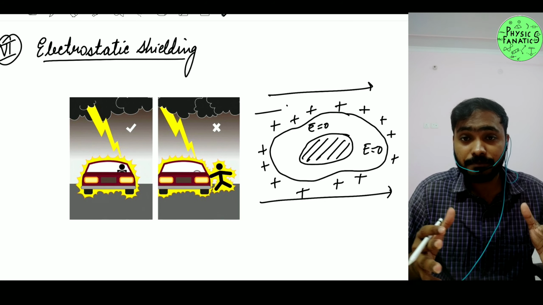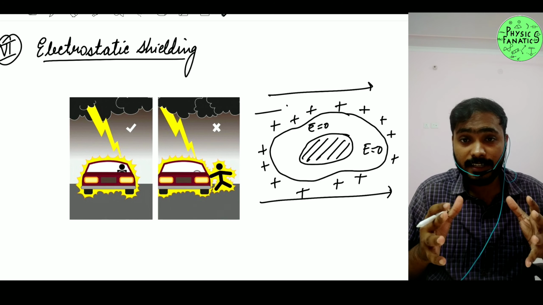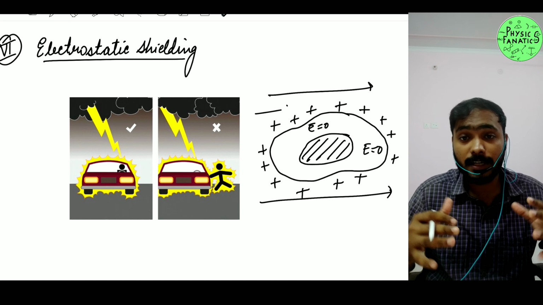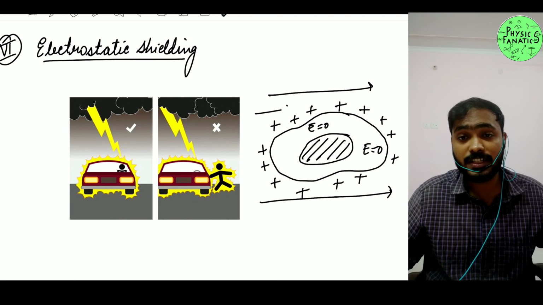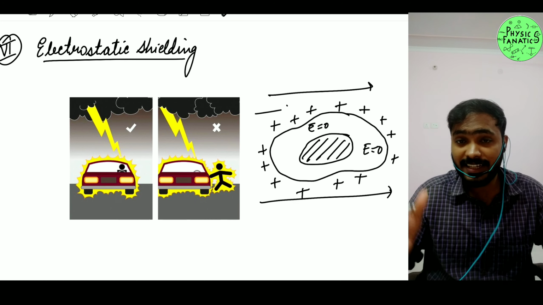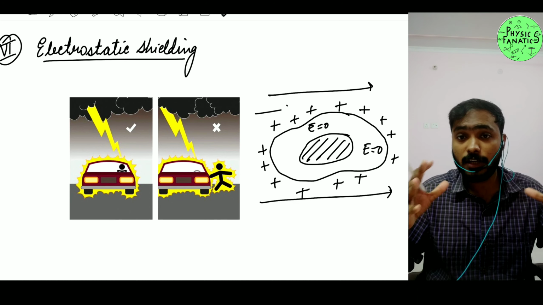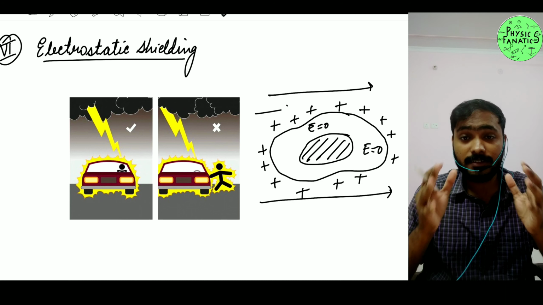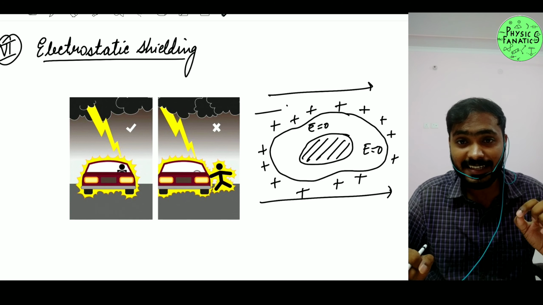So basically, if you have a conductor and inside the conductor there is a cavity, then the cavity is unaffected by whatever electrical things are happening at the surface. For example, if you charge it, all the charge is going to be at the surface. If you provide it with an electric field, all the processes are going to be at the surface. Nothing will be affected inside the cavity.